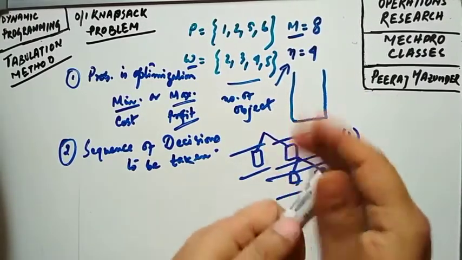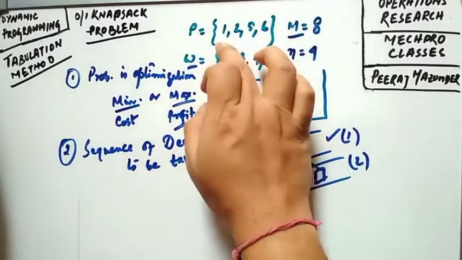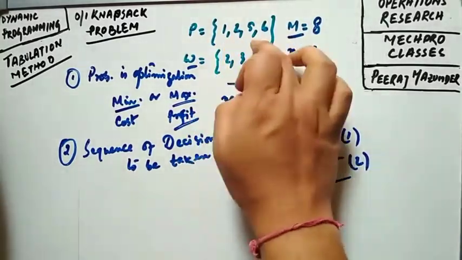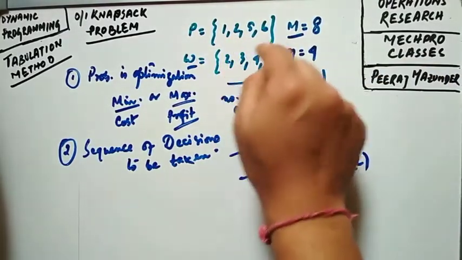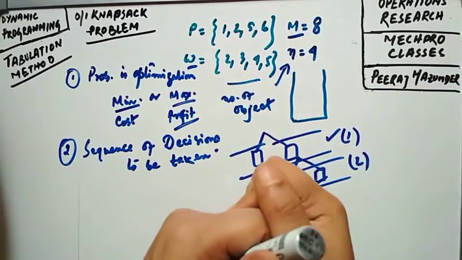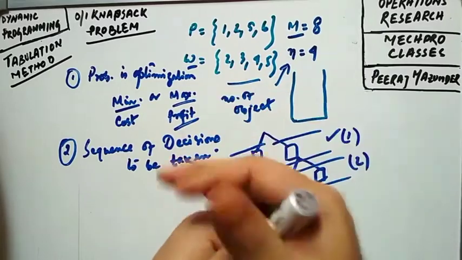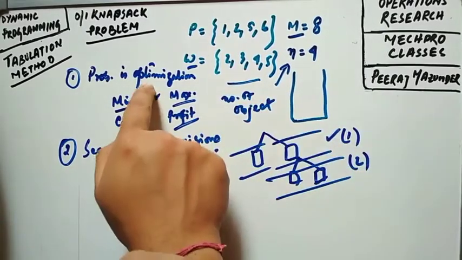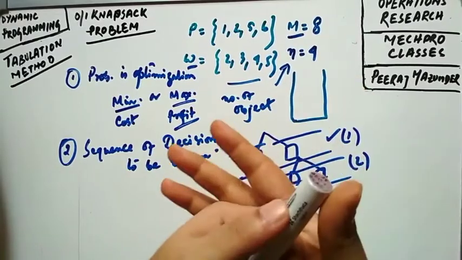Okay, now look at this problem. These are the profits of, say, 4 objects and their corresponding weights: 2, 3, 4, 5. We have to maximize the profit, so the problem is of optimization type, that is, we have to find the optimum solution.